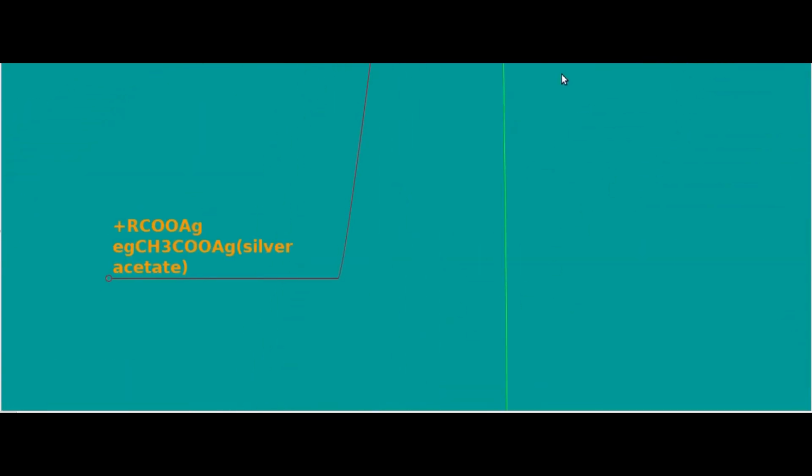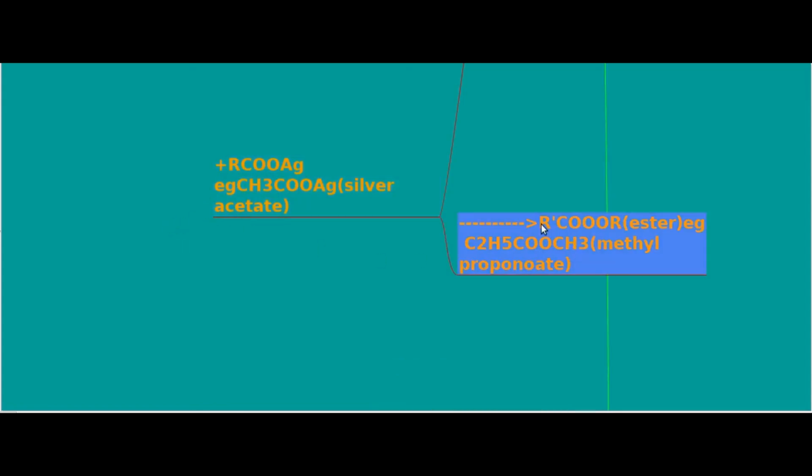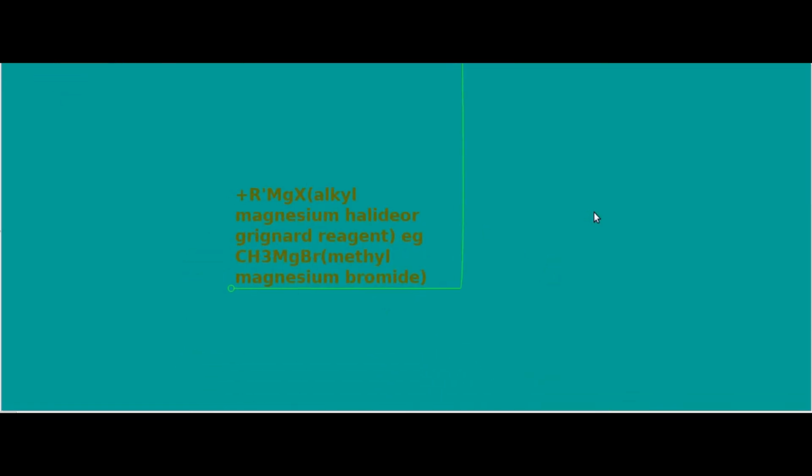And the next is reaction with the silver salt of a carboxylic acid, RCOOAg, silver acetate is an example. The product will be an ester, RCOOR'. For example, if C2H5Cl is the haloalkane and you take the silver salt of acetic acid as the nucleophilic reagent, the product is CH3COOC2H5, an ester.